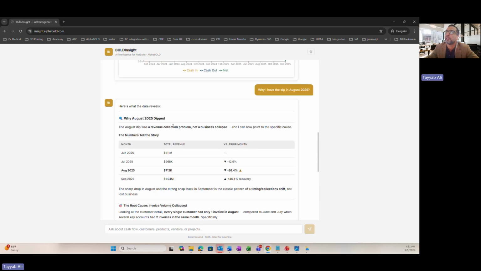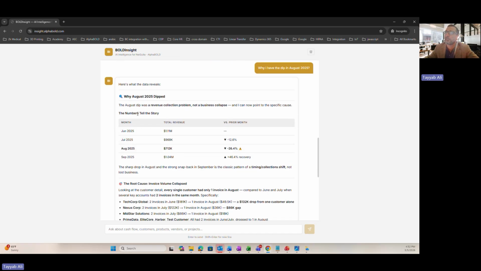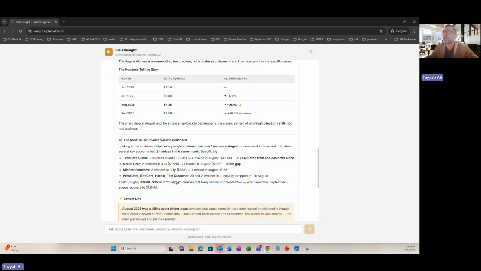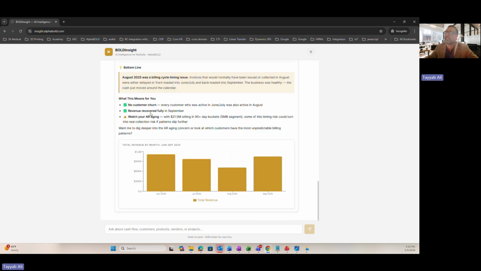So in here, you can see it says that the August dip was a revenue collection problem, not a business collapse. And I can now point to the specific cause. So it says the numbers tell the story. And you can see here it's a minus 26.4%, considering what was happening in the prior months. And it says that the sharp drop in August and the strong snapback in September is the classic pattern of timing collection shift. The root cause is invoice volume collapsed. And then it goes in and shows me the bottom line on this.